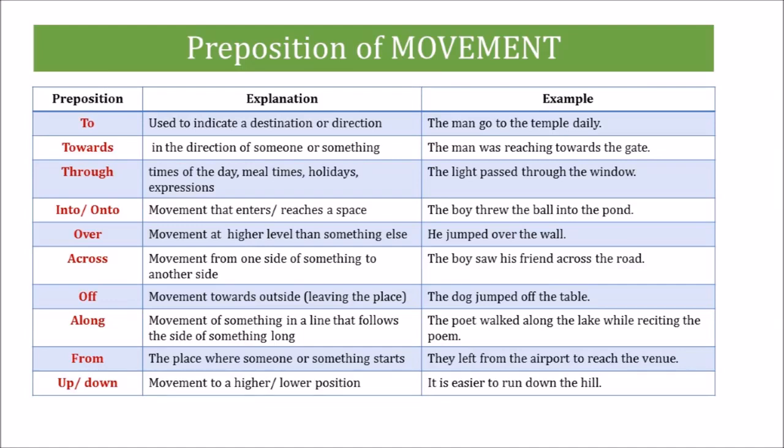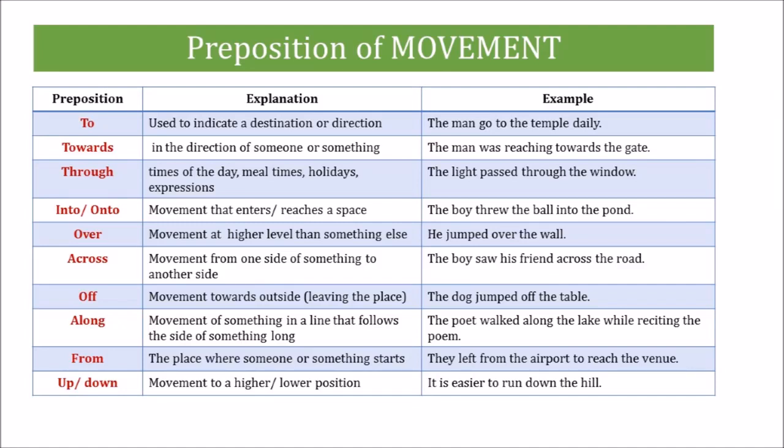The preposition towards is used to say that someone or something moves, looks, faces in the direction of something or someone. The preposition into is used to talk about the movement that enters a space, usually with a verb that expresses movement. We use onto to talk about direction or movement to a position on a surface, usually with a verb that expresses movement.